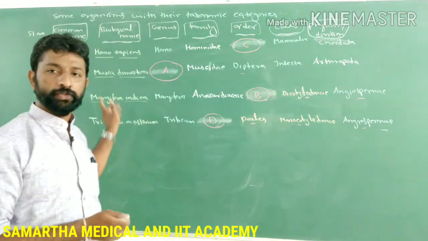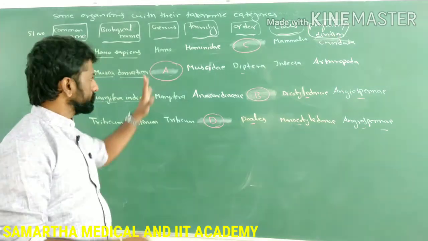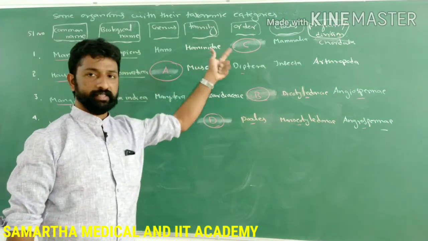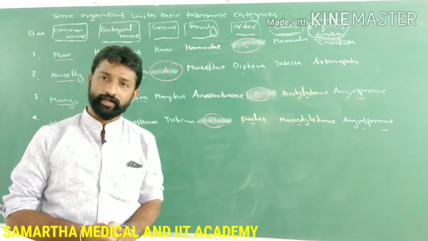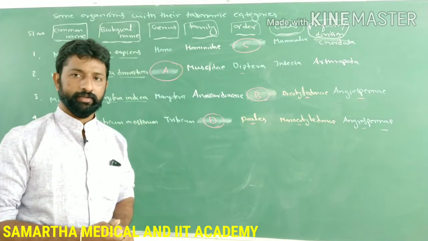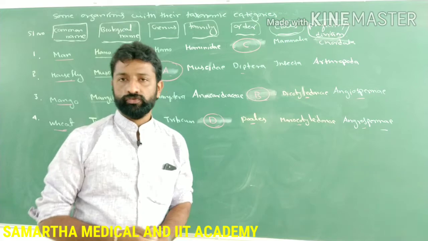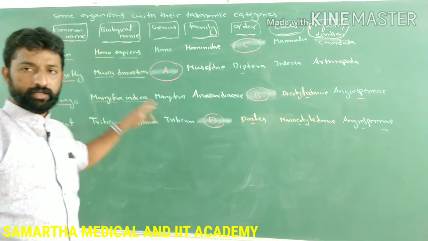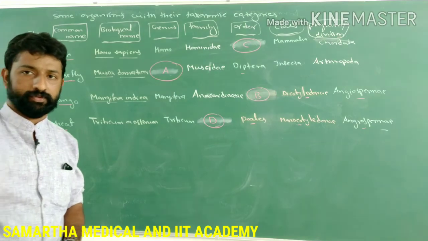If you know that chart completely, you can identify what A, B, C, or D is representing. Is it clear, guys? So this is how the NEET and CET questions will be asked based on this chart showing the taxonomical categories of these 4 different organisms.